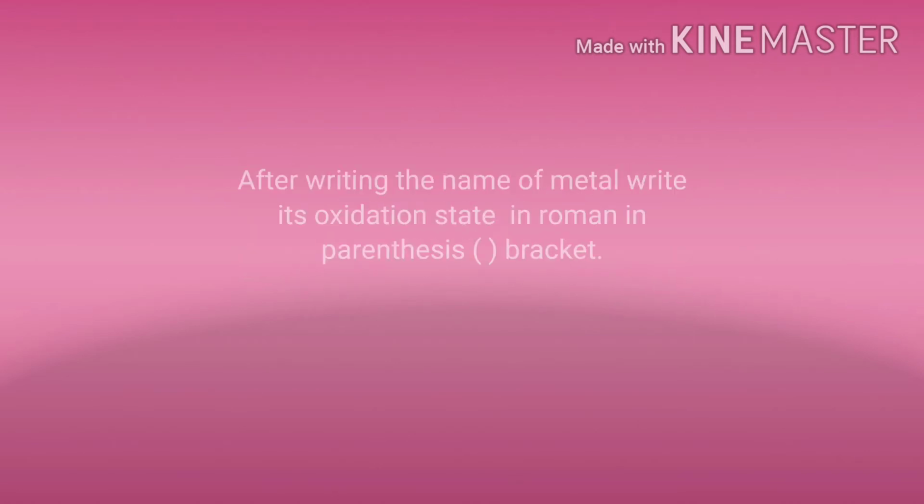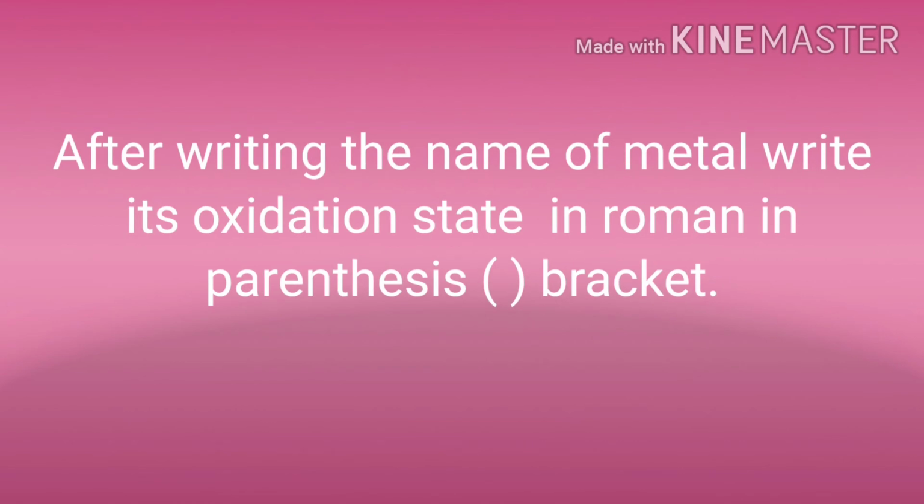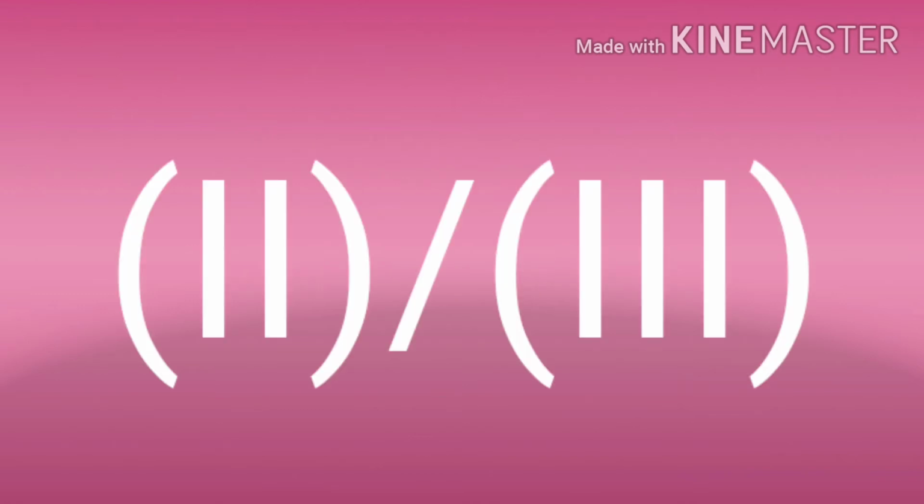Now the rule 4. After writing the name of the metal, write its oxidation state in Roman numerals in parentheses, like this.